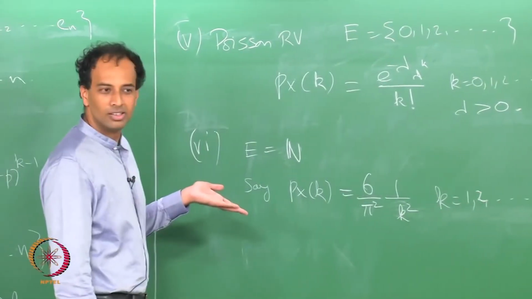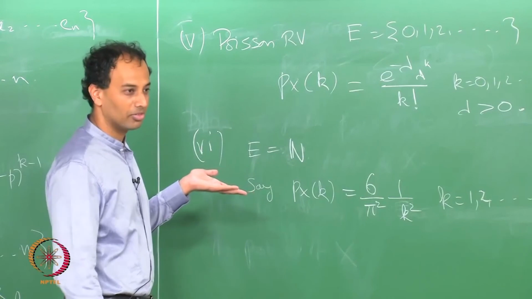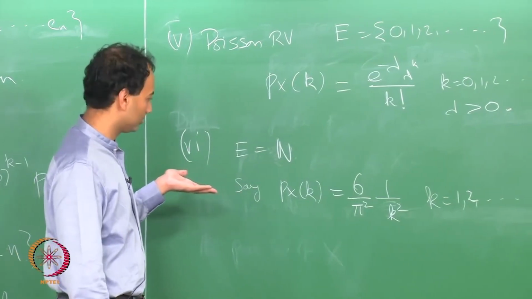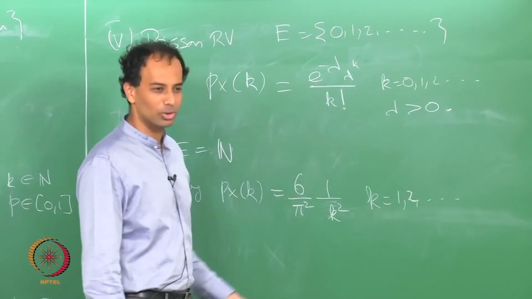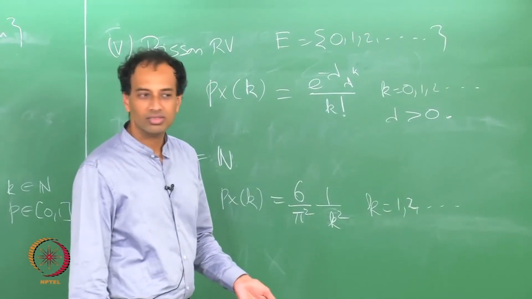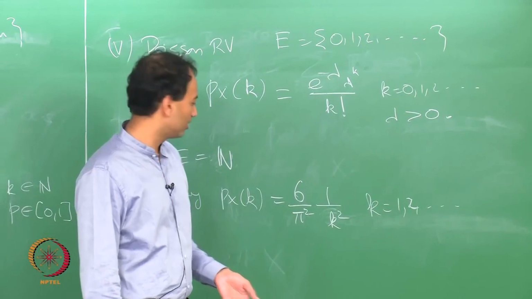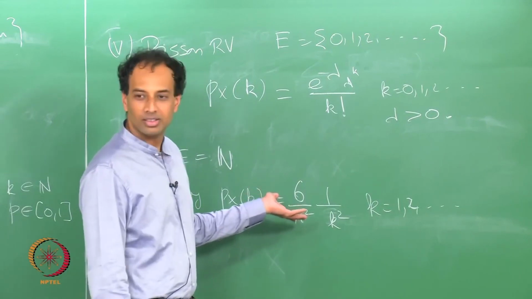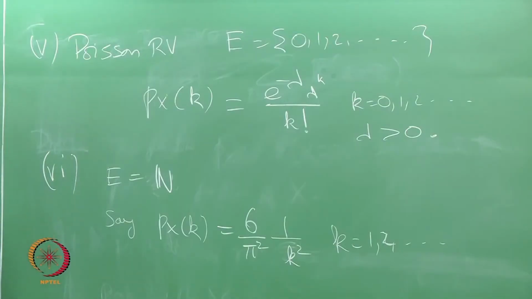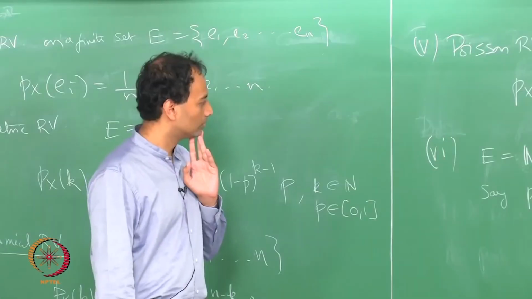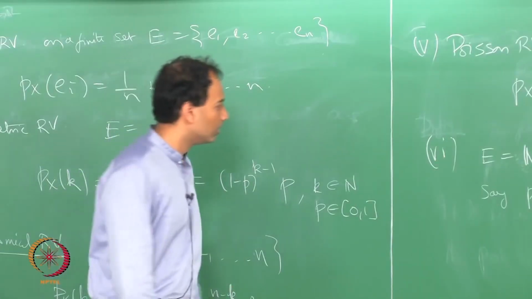This is a valid PMF, because that summation goes to pi squared over 6. I do not know, it probably has a name, I do not know the name if it has one, just something I made up. That is also a discrete random variable.